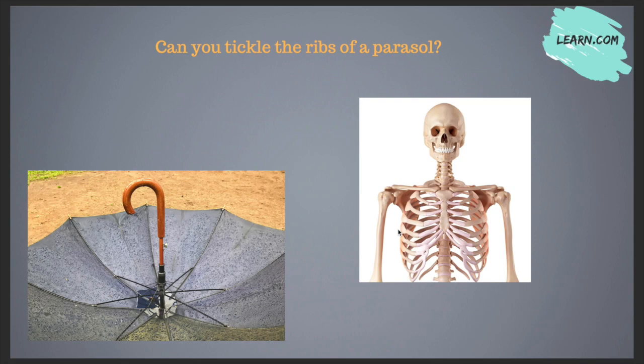So when we touch this portion of a human being slightly, it excites the surface nerves and creates laughter. But can we excite the surface nerves of a parasol by tickling its ribs? He's asking this question. Obviously, we cannot, but he's putting forth his view in the form of a question that we can never tickle the ribs of a parasol as we do in the case of humans.